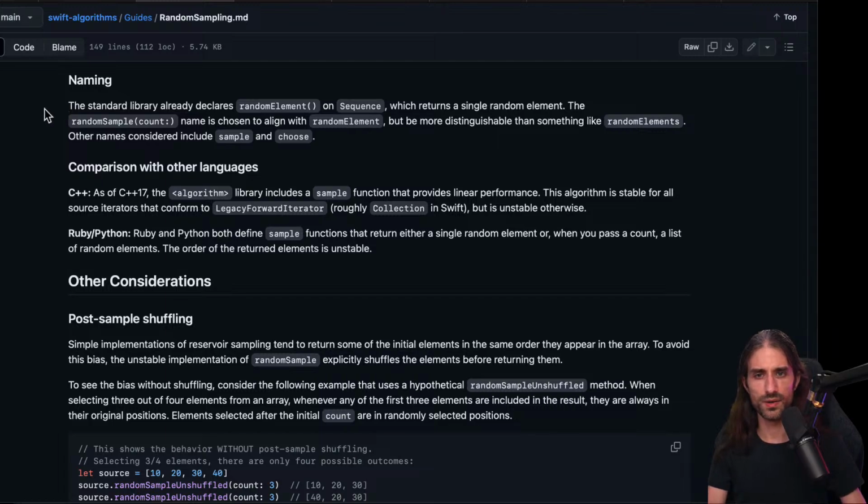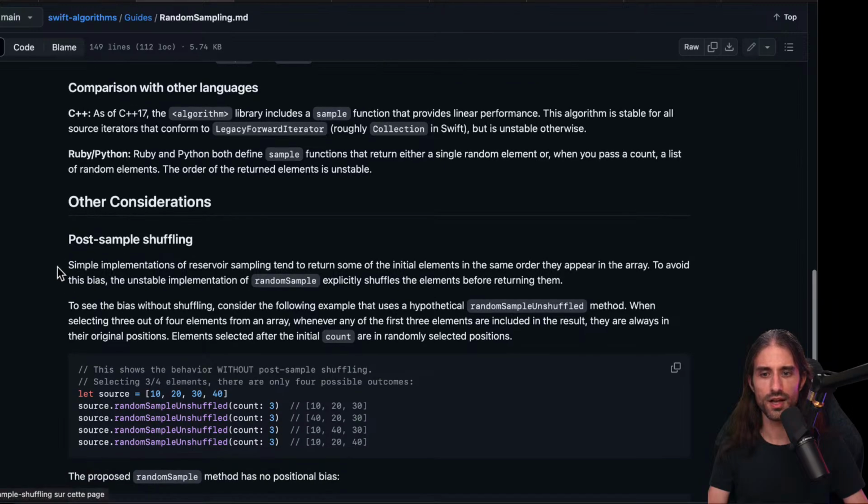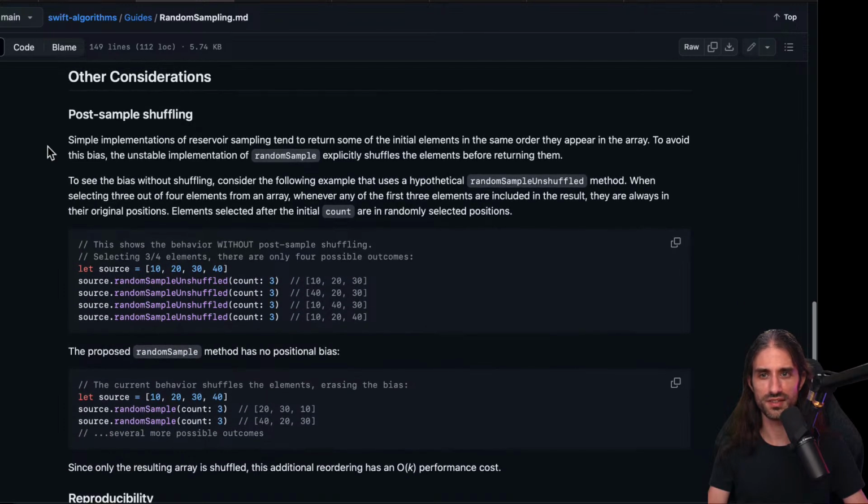Naming. So the standard library already declares random element on sequence, which returns a single random element. The random sample count name is chosen to align with random element, but be more distinguishable than something like random elements. Other names considered include sample and choose. Choose feels very probability theory. Very, very probability theory. Like, how many ways are there to choose 2 elements out of 3? This kind of way of saying it. So they say that it exists in C++, Ruby and Python. Oh, here this is interesting. There is other consideration. So let's look at that.